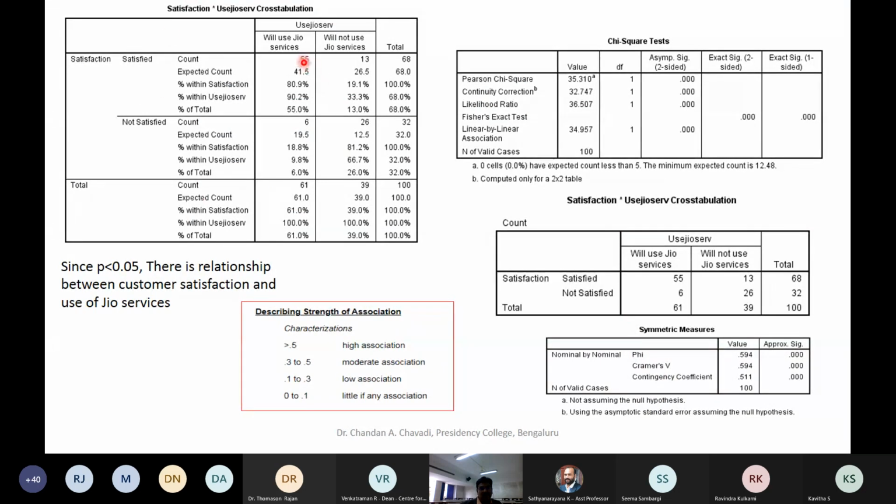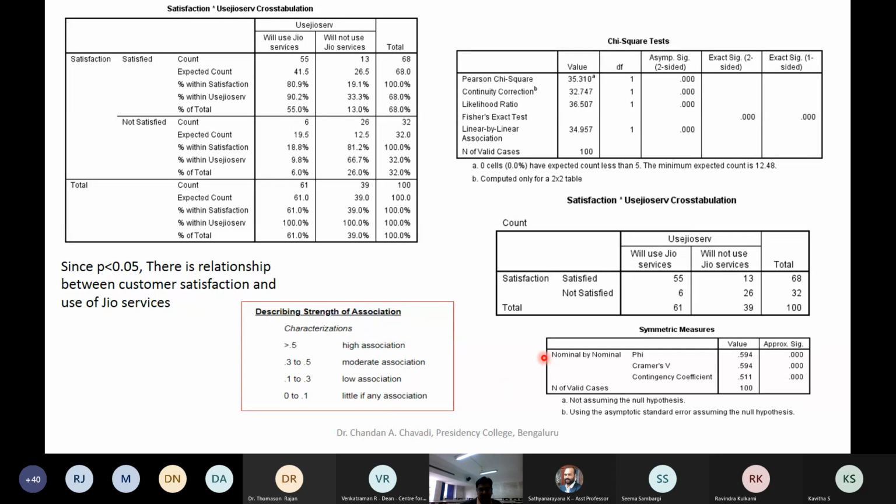Satisfied, how many are there? 55 will use Geo service, whereas 13 will not use Geo service. So similarly, not satisfied, will use Geo. I am not satisfied, but maybe I may end up using it because there is no other option. It is economical. Will not use Geo service. So these two things are clubbed.